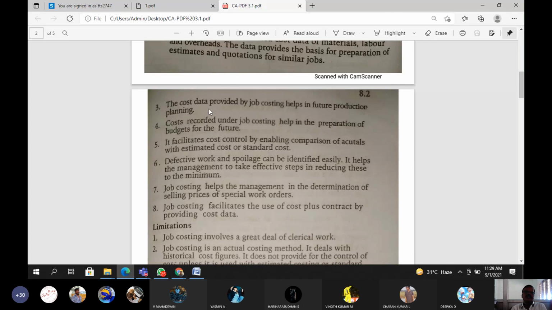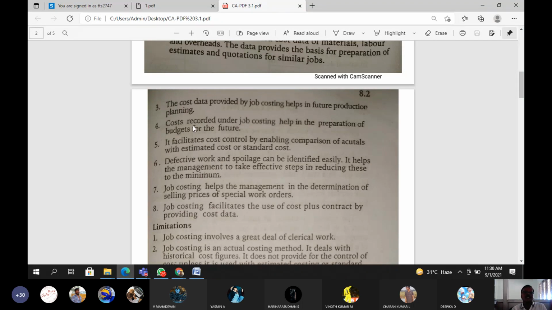Based on the cost data, the manufacturer or production people are going to decide and prepare the planning for future production. So that's why job cost sheet helps in future production planning for manufacturers or industry people. Okay, this is also one of the advantages.